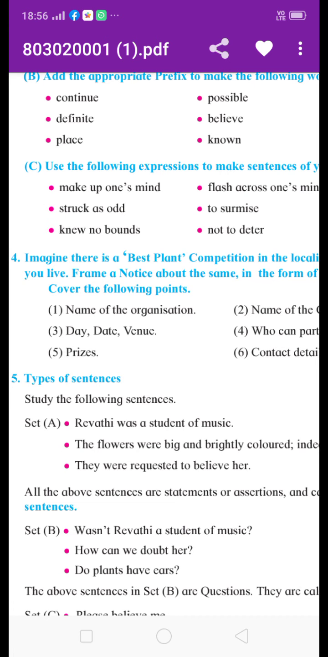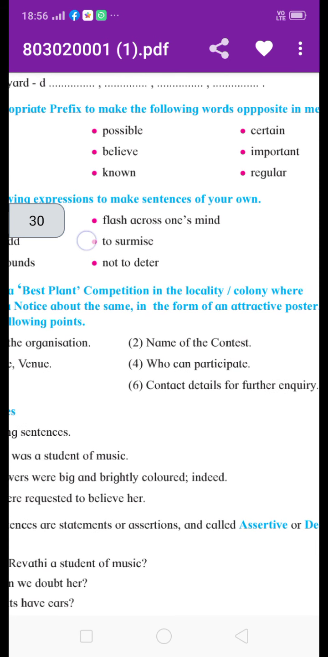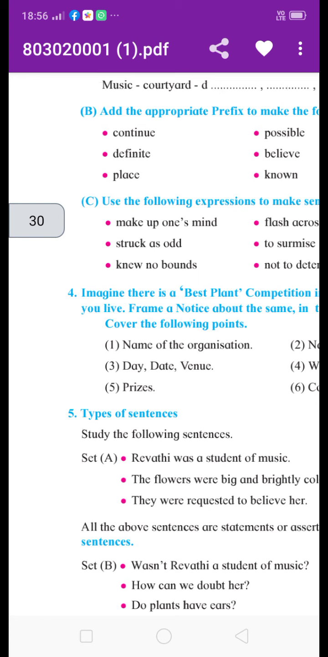Then next, use the following expressions to make sentences of your own. You have to make your own sentence using this phrase. Then, make up one's mind. Make up one's mind, we have to write these words into our own sentences.